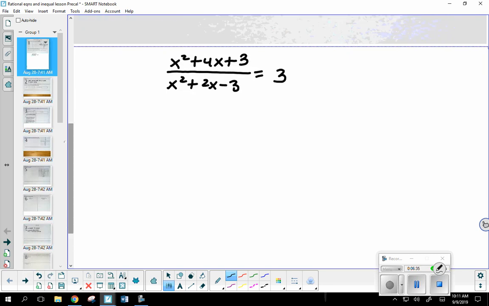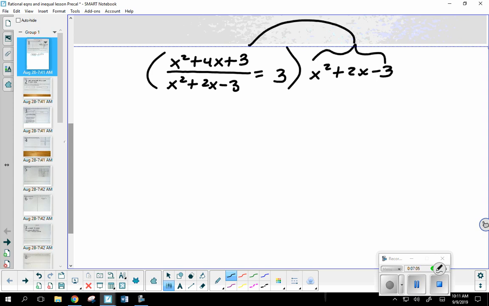Now, the nice thing about rational equations is there are a lot of different strategies for solving these. I want to find the value or values of x that make this a true statement. One strategy that a lot of people like is to multiply the entire equation by the common denominator. Here there's only one denominator because there's one fraction. So I'm just going to multiply through by x squared plus 2x minus 3, that trinomial. Because if I multiply this trinomial by that fraction, what happens?